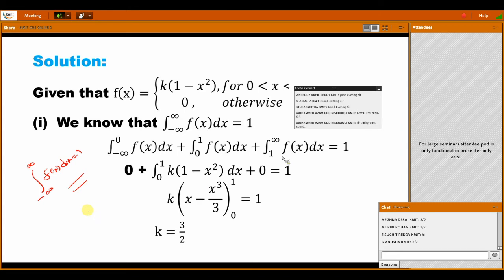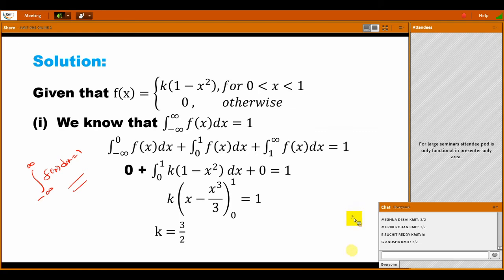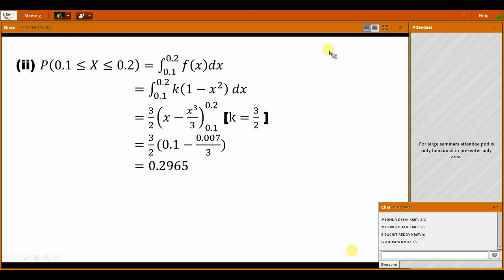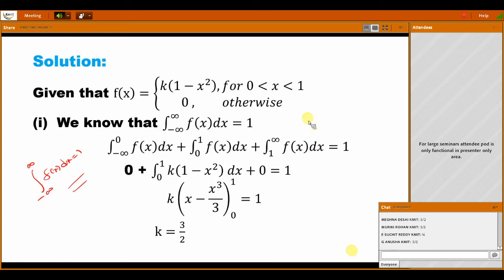So here f of x is defined like this. The complete interval is minus infinity to plus infinity, and in between, 0 to 1 is defined. What is the value there?